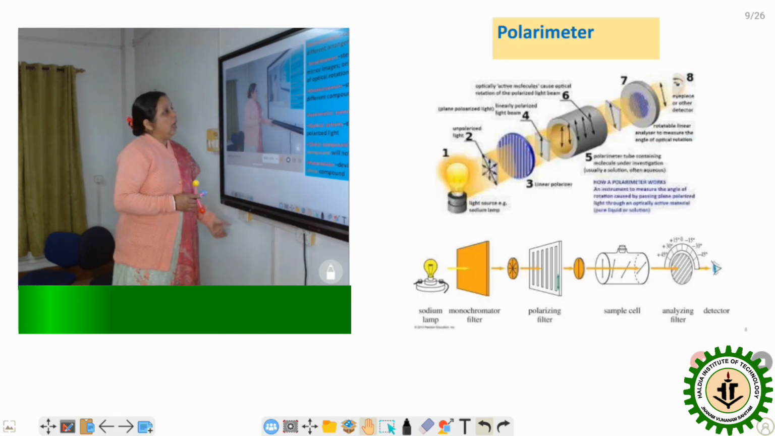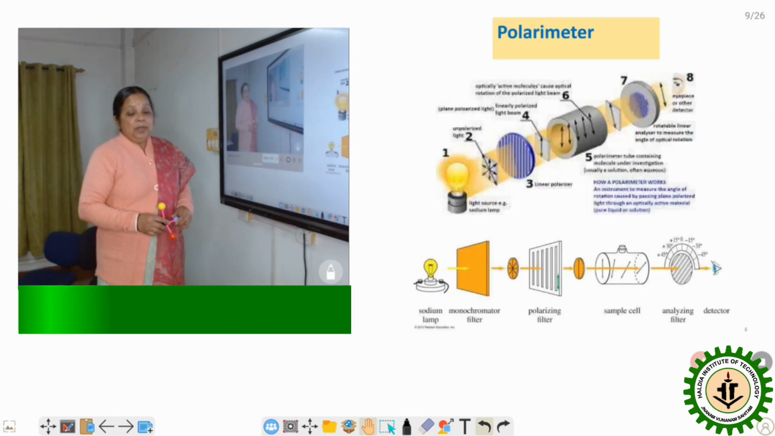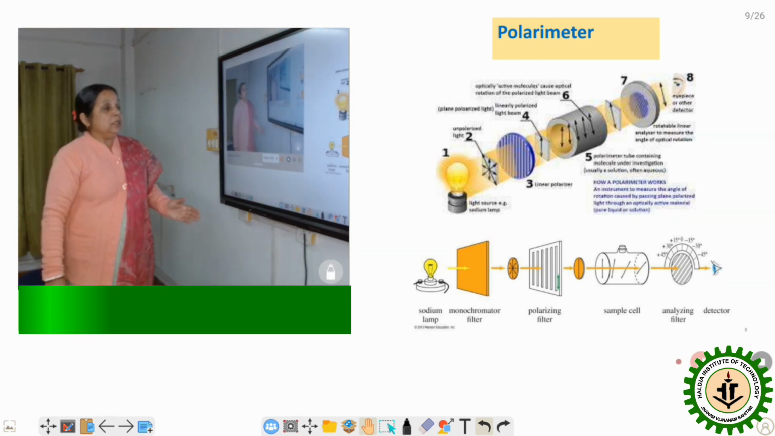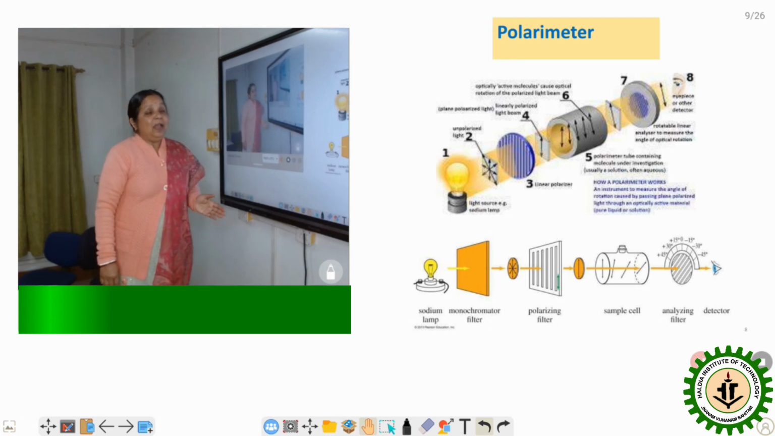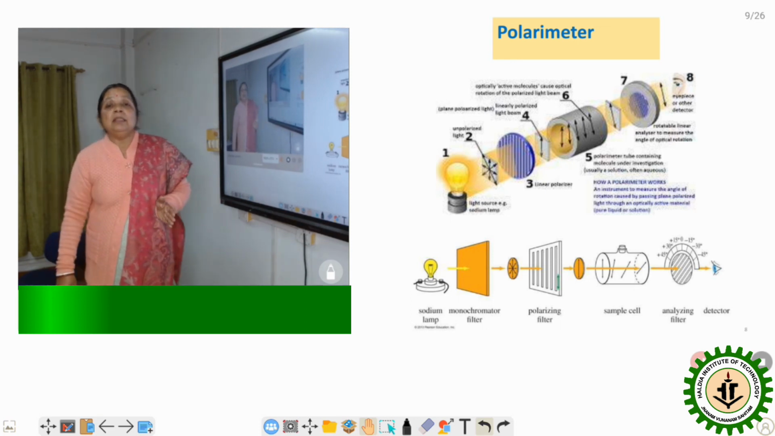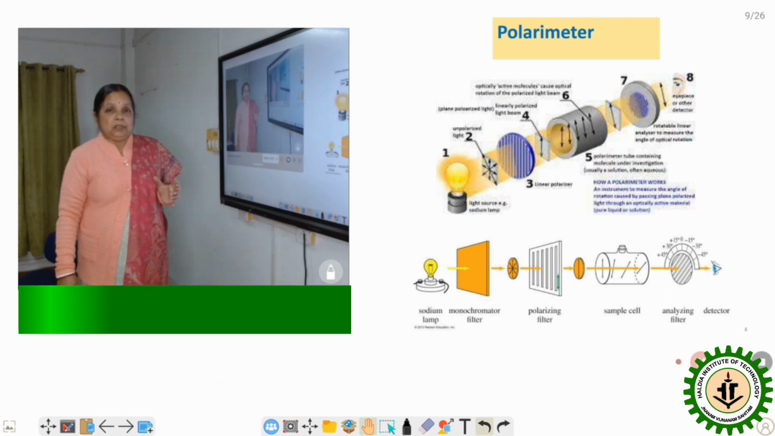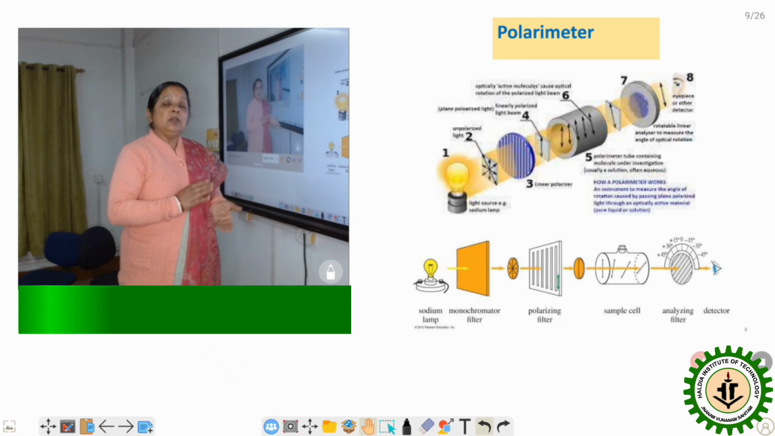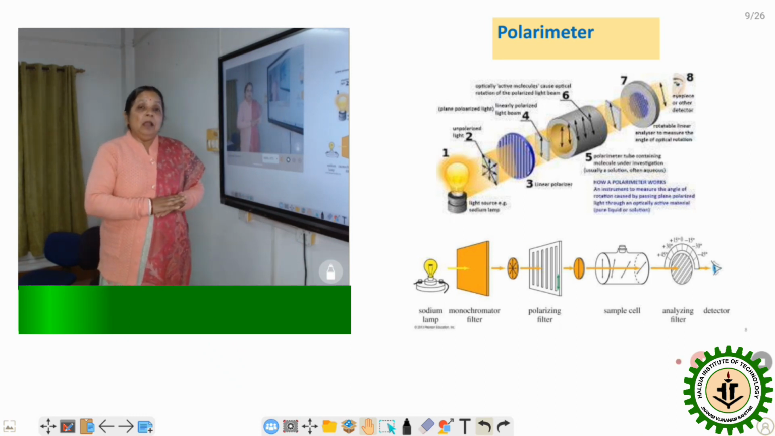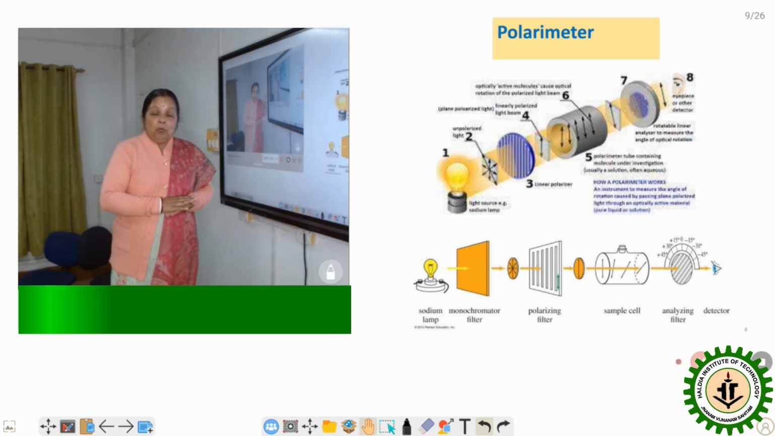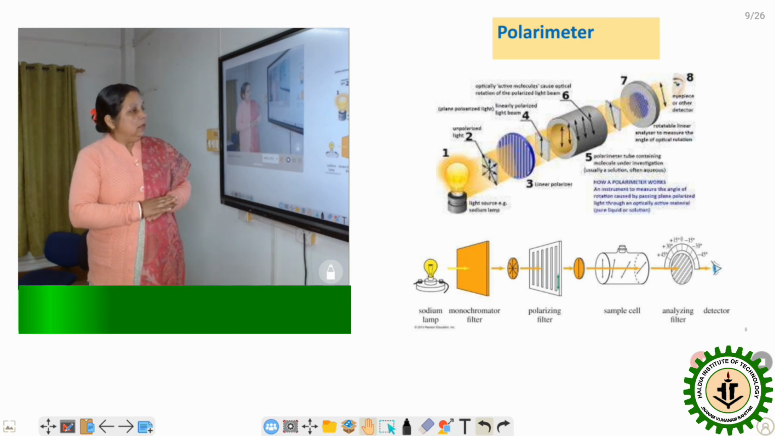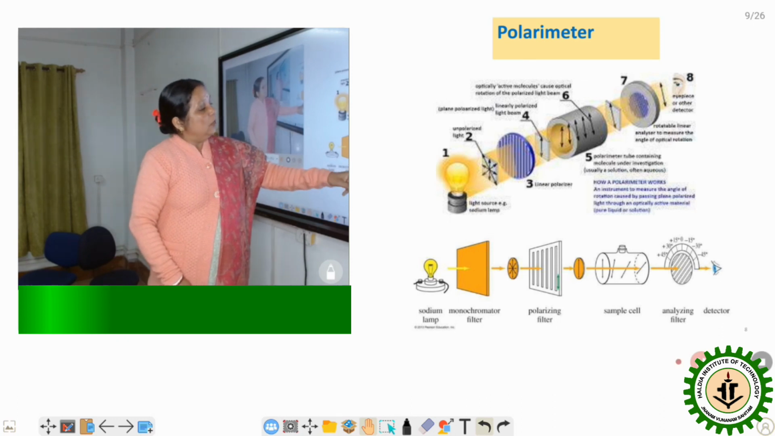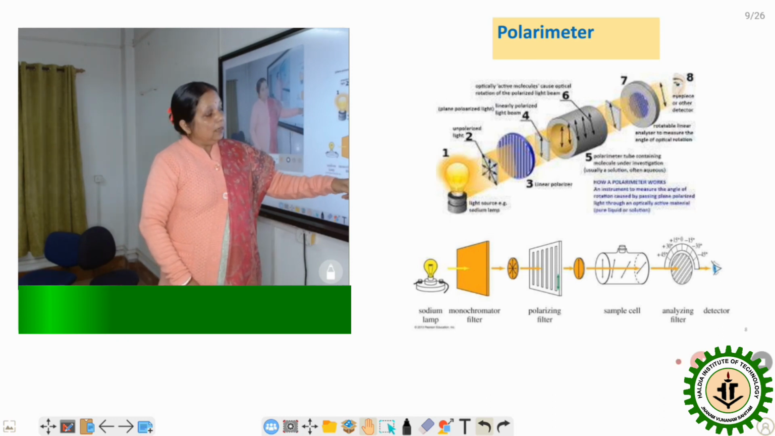Now we are telling about the polarimeter. A polarimeter is nothing but a composition of 2 things. One is the polarizer, another is the analyzer, and each is a combination of 2 prisms. In the polarimeter there are 2 prisms joined by a glue, known as Canada balsam glue, and when they are joined, they generate a polarizing filter.